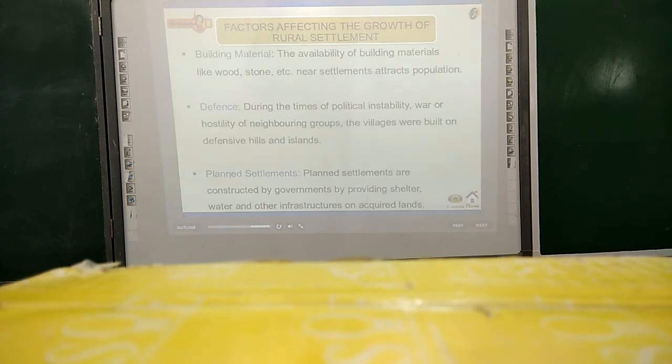Building material. The availability of building materials like wood, stone, etc. near settlements attracts population. Defense. During times of political instability, war, or hostility of neighboring groups, the villages were built on defensive hills and islands. Land settlements. Land settlements are constructed by governments by providing shelter, water, and other infrastructure on acquired lands.